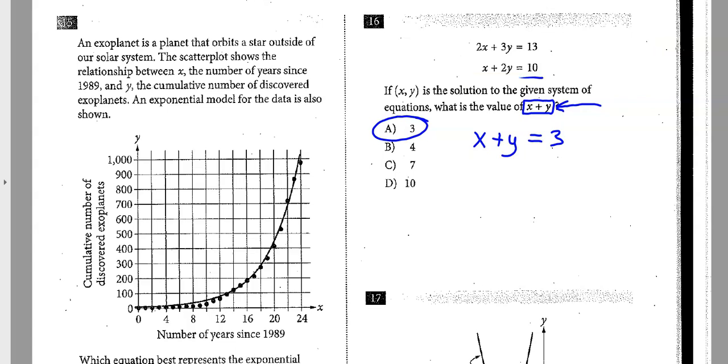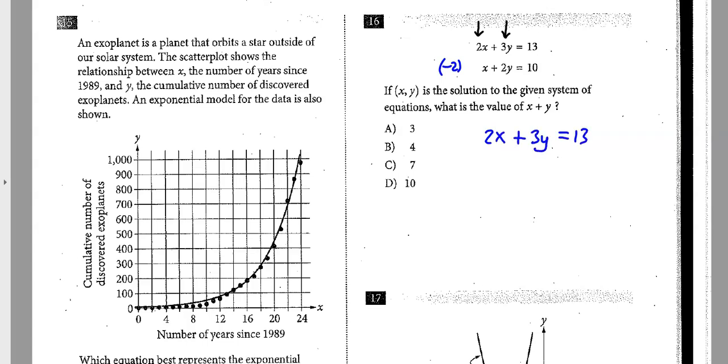But if you don't see that trick, you'd want to use elimination here. I want to look at these coefficients and try to get them to match up, and I want opposites, like a positive 2 and a negative 2. If I multiply this bottom row by negative 2, leaving the top alone, I'm going to multiply the whole row by negative 2. I do that because I want to combine these two rows together and eliminate something, and having opposites makes them eliminate.